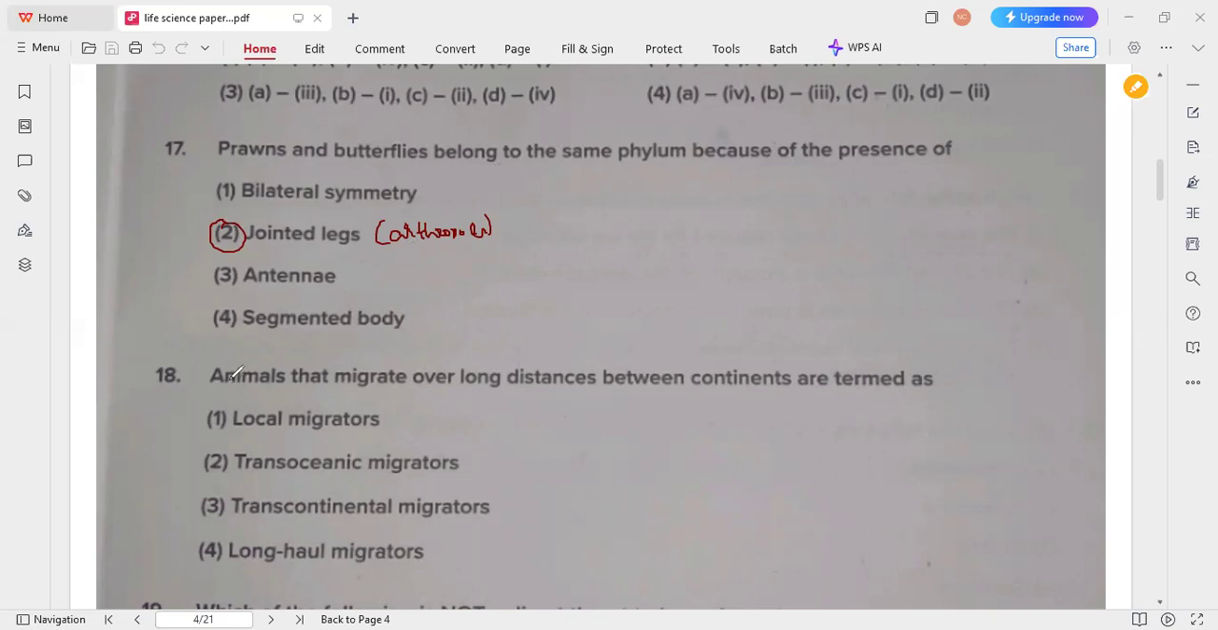The next question is: animals that migrate over long distances between continents are termed as. Here only the continents are mentioned. The answer for this question is option 3, transcontinental migrators. So this is the answer for the 18th question.